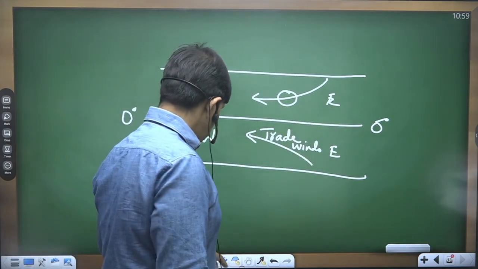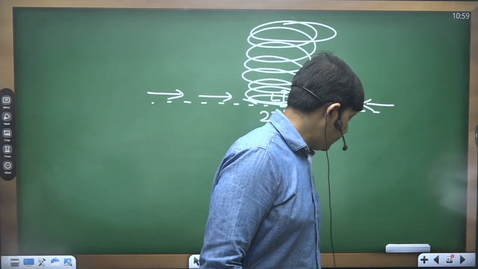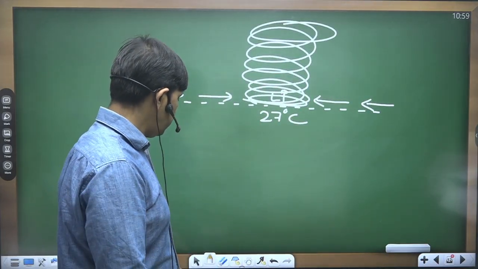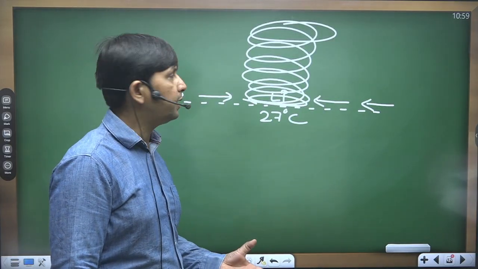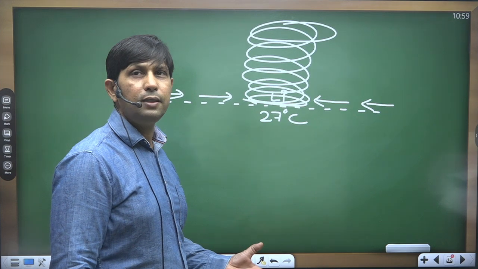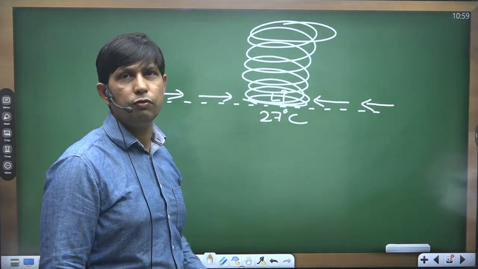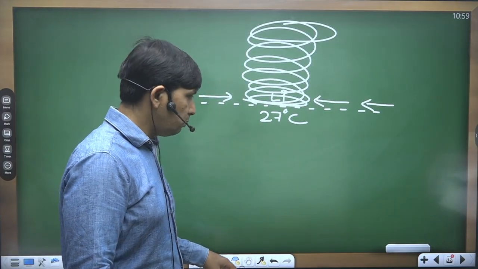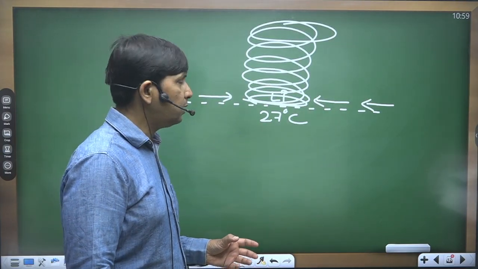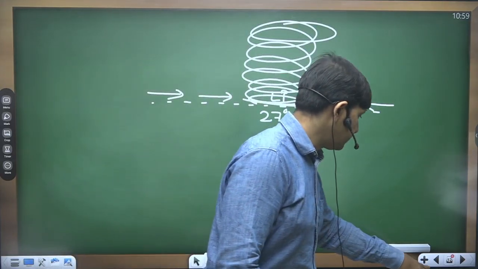Okay, now you can apply this over the map also. You can easily understand why the eastern coast of India is highly impacted by the cyclones which are developing over the Bay of Bengal. But that is not the case for the western coast of India. So this western coast is not that much influenced by the tropical cyclone, but the eastern coast is having a huge impact. I'll show you.